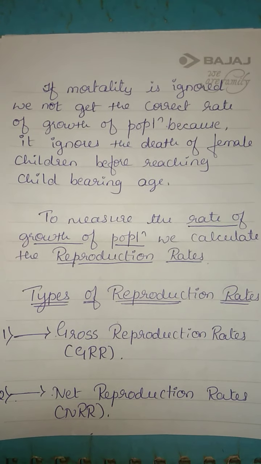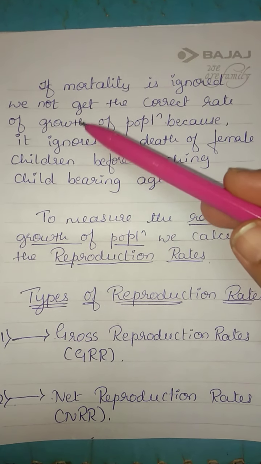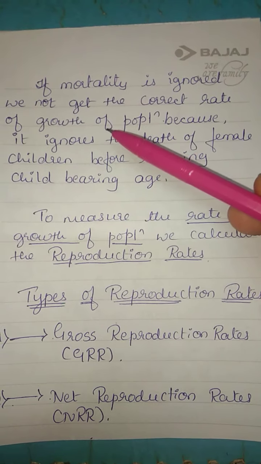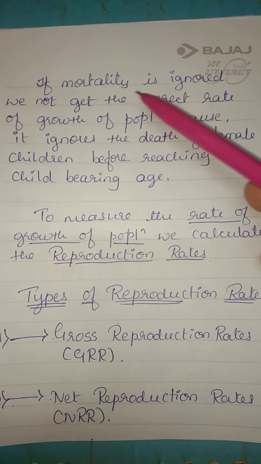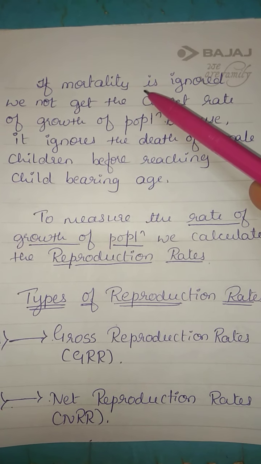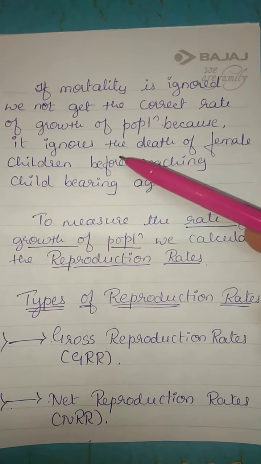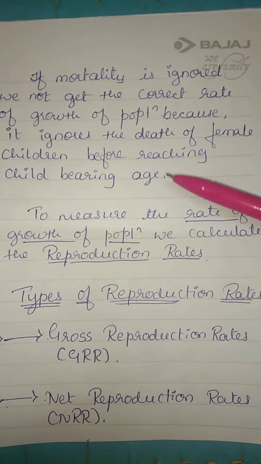Next, if mortality is ignored, we do not get a correct rate of growth of population. Mortality also should not be ignored. It ignores the death of female children before reaching the childbearing age.